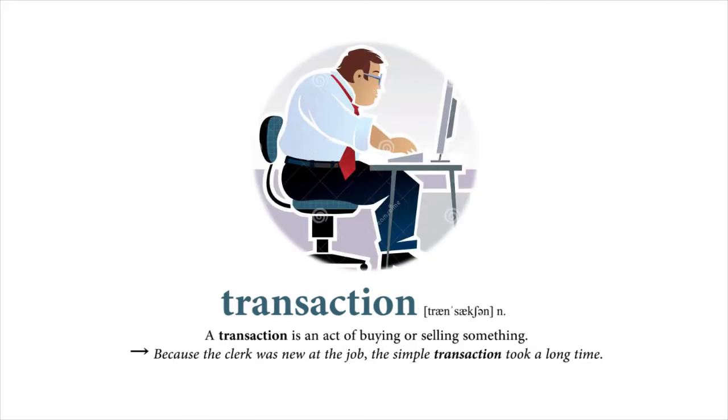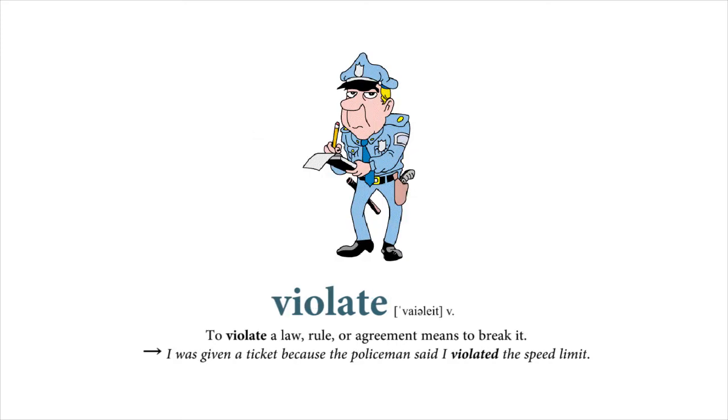Transaction. A transaction is an act of buying or selling something. Because the clerk was new at the job, the simple transaction took a long time. Violate. To violate a law, rule, or agreement means to break it. I was given a ticket because the policeman said I violated the speed limit.